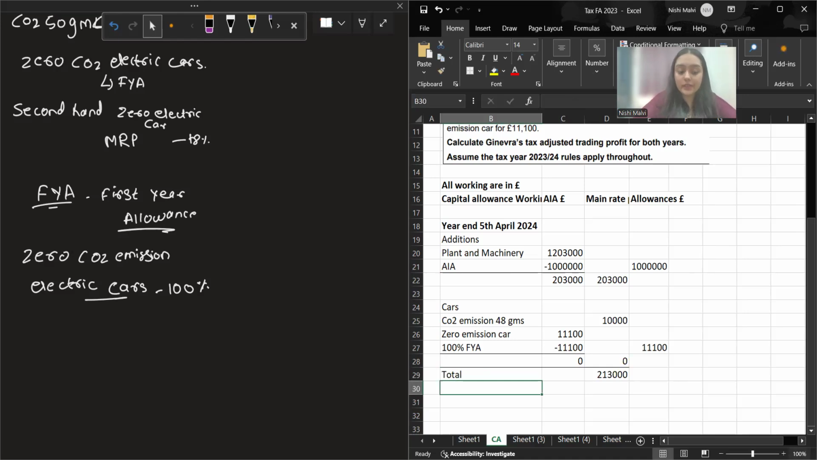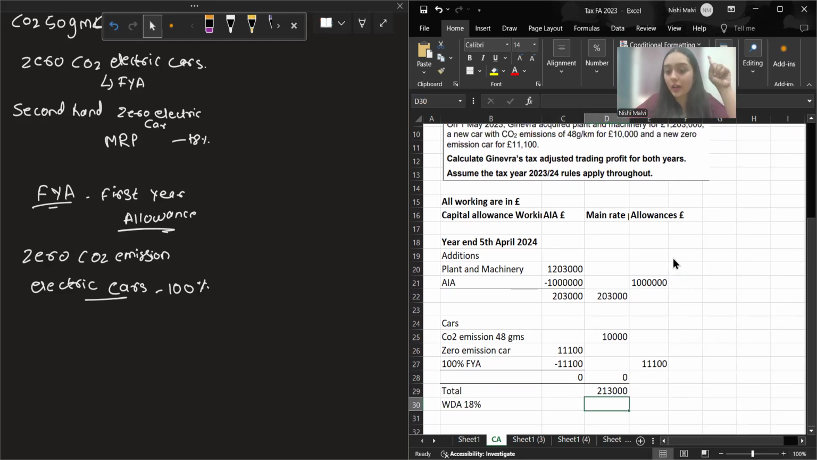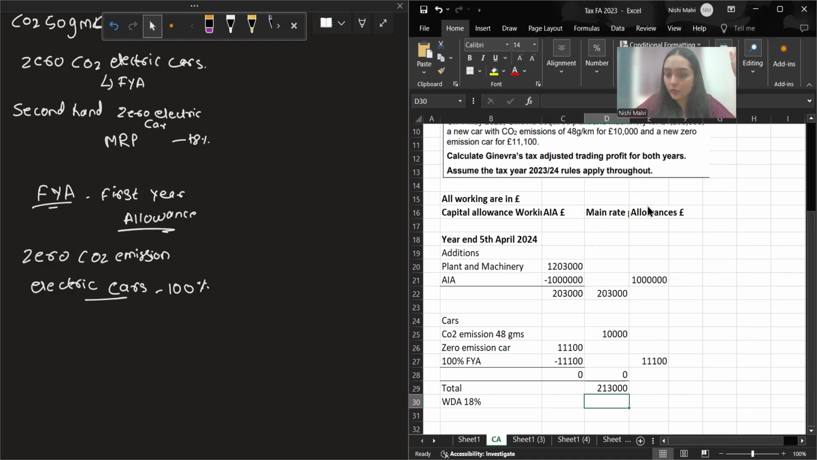Now you get the written down allowance. Written down allowance of 18% of the main rate pool. If there was an SRP asset available, then you would have done a separate column for SRP assets, the same way, just the figures will be different. Whatever the SRP assets, those will be part of the SRP pool, and the written down allowance on that will be 6%, and here it will be 18%. So 18% will be the written down allowance.